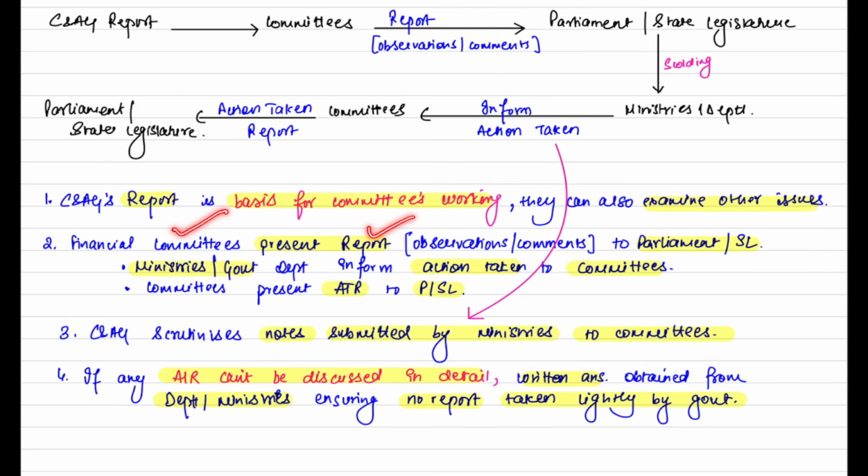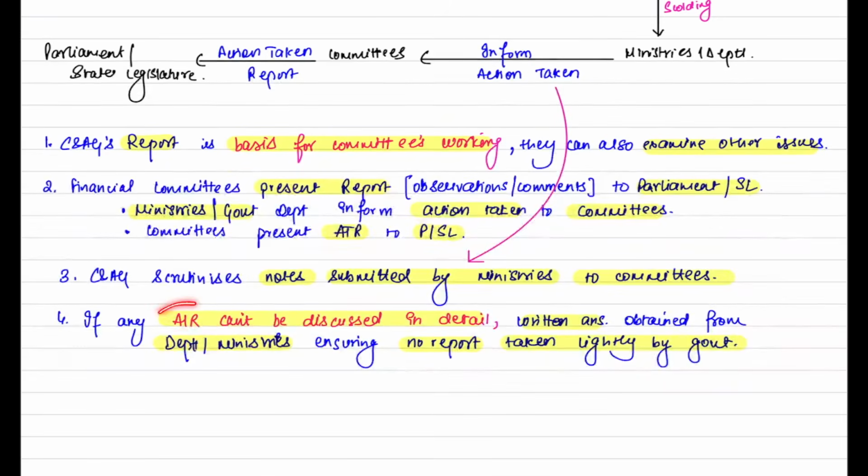Financial committees present the report with observations and comments to parliament or state legislature. Then ministries or government departments inform the action taken to the committees. Then committees present the action taken report to parliament or state legislature. Then, sir, when this action report is given to committees, CNAG scrutinizes the notes submitted by ministries to committees. And the last point, if any report can't be discussed in detail by committee, they take written answers from the department or ministry to ensure no report is taken lightly by the government.